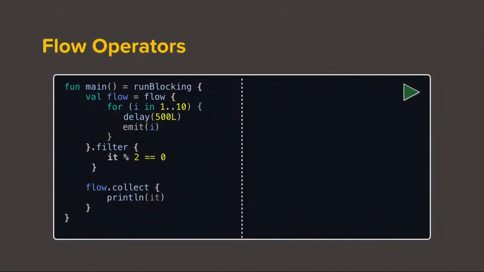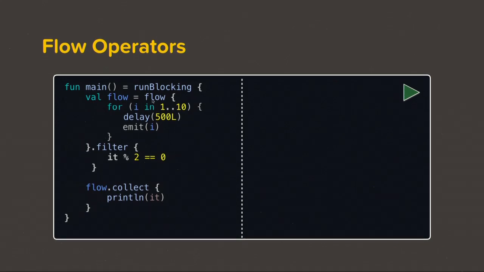So let us look at this small code snippet to demonstrate flow. We have a runBlocking coroutine builder over here. This runBlocking just says that, using structured concurrency, whatever is inside this particular block is going to end when this block ends.